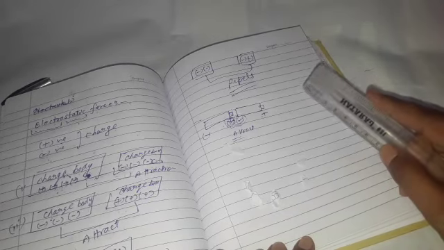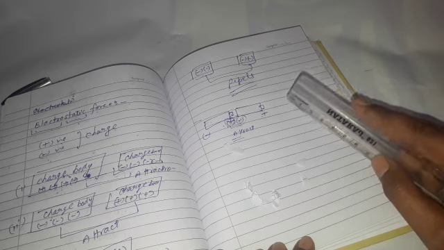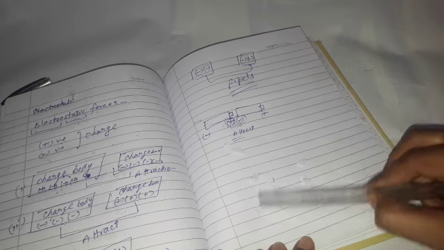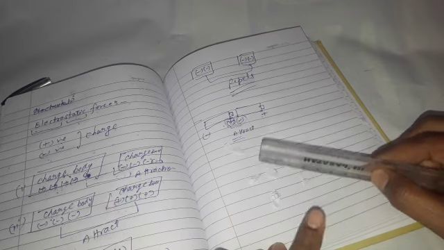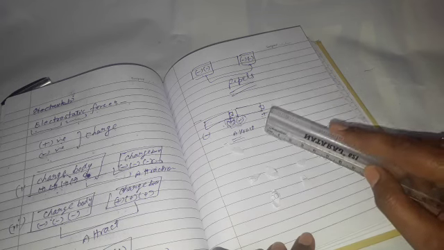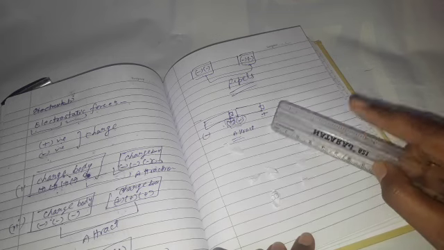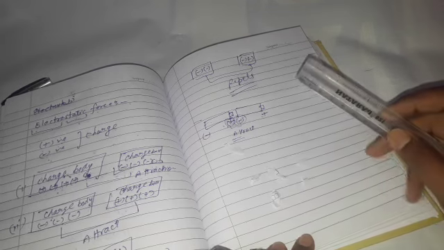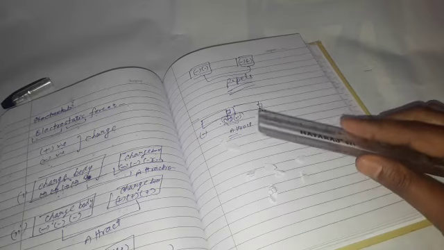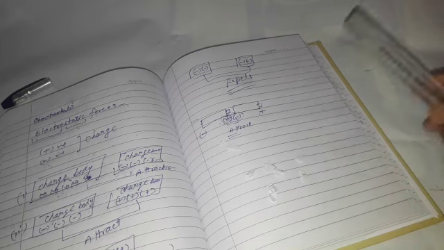Why, class? Because of the electrostatic force. The charge of this scale attracts the charged particles of this paper. So definitely if they attract each other, it means they both contain different charges. If this contains positive charge, then the other contains negative. If it contains negative, then the other contains positive. So what is the meaning of that? Opposite charges, you all know, attract each other. It means the scale and this paper contain opposite charges.